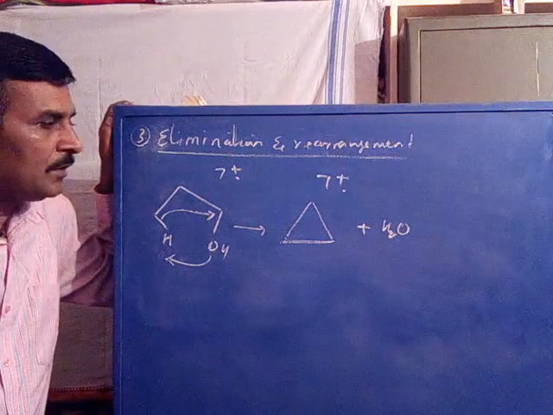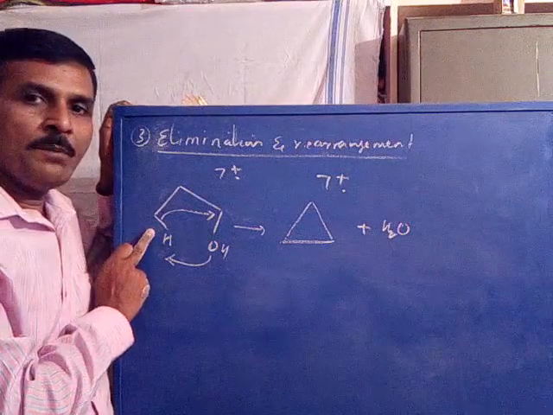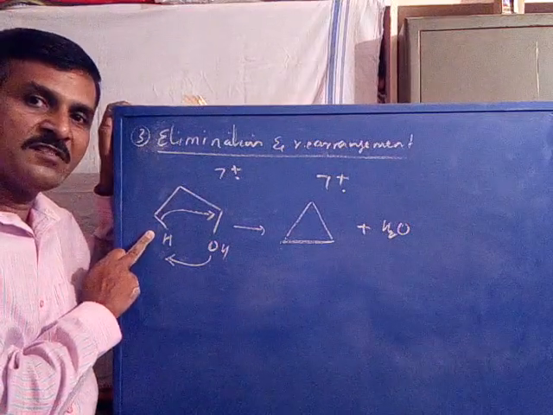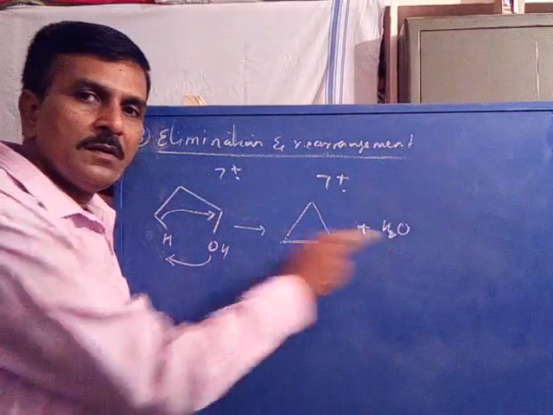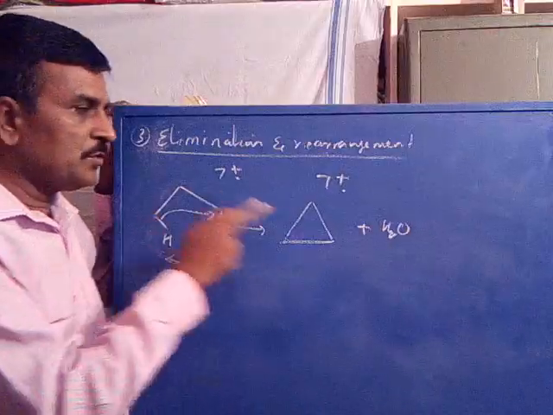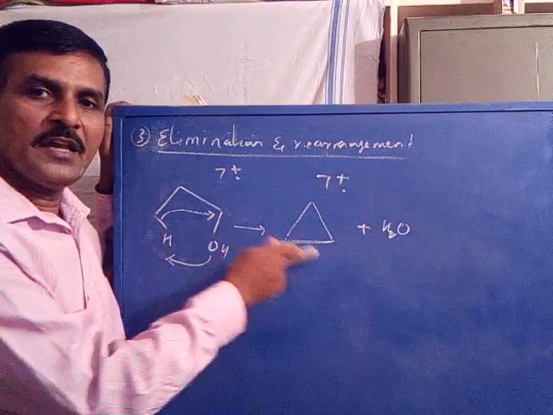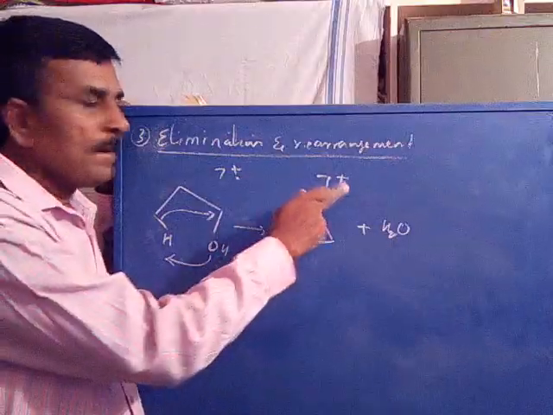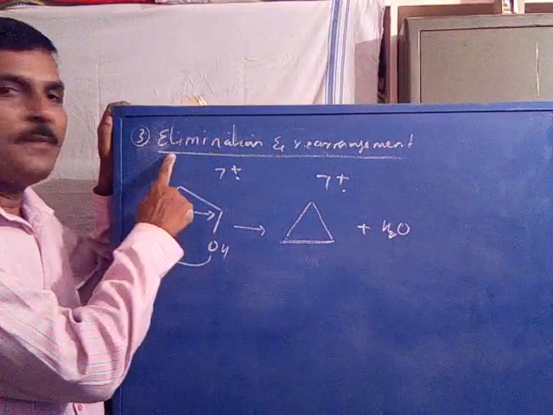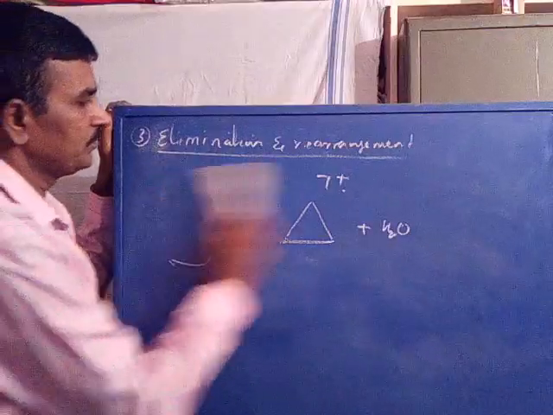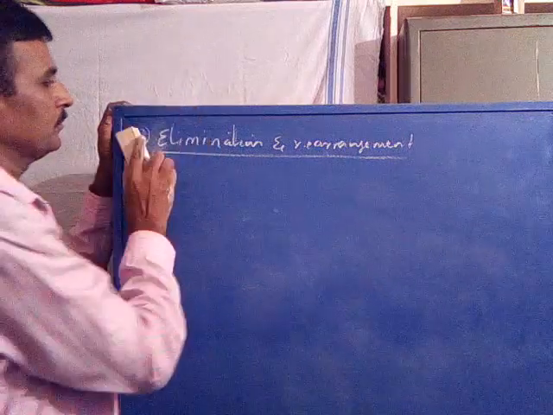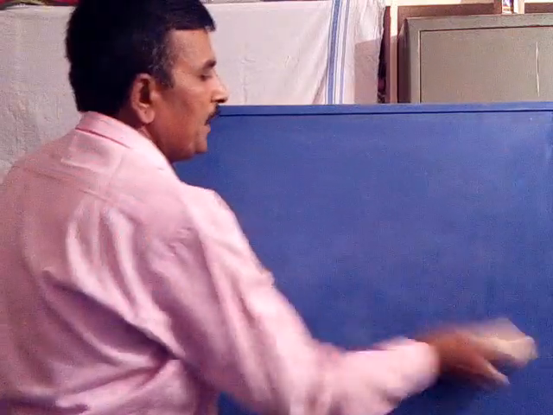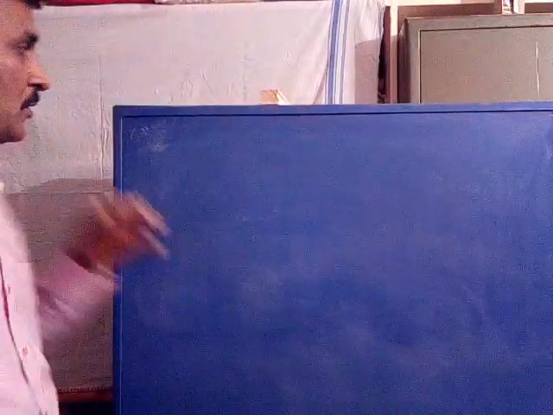Is it clear? So you see, from n-propyl alcohol, an open chain system, by the loss of hydrogen and OH as neutral water, the open chain system gets rearranged to a cyclic system. The three carbons get rearranged to a cyclic system, that is a propane ion radical. So this is elimination followed by rearrangement process. Now with this, the elimination and rearrangement process is completed. Now you have to study the last one, that is the ortho effect.